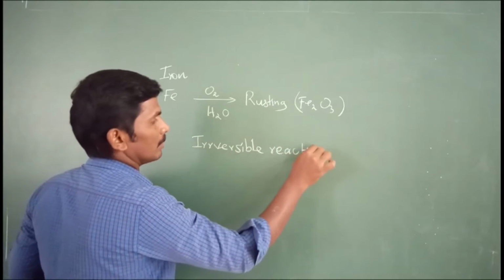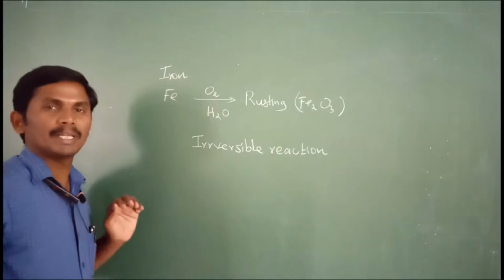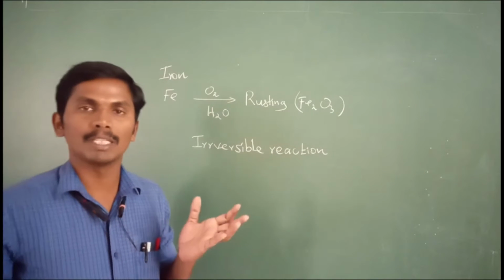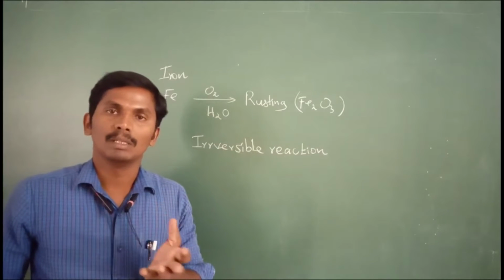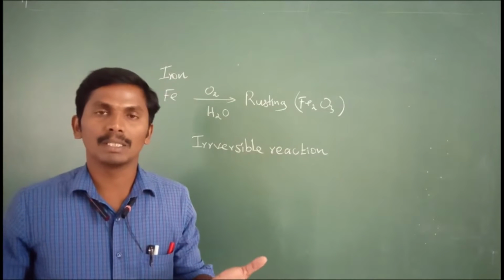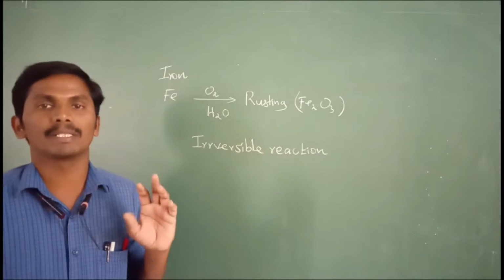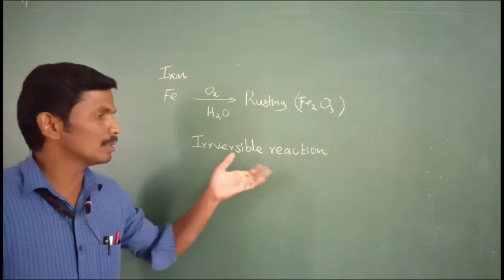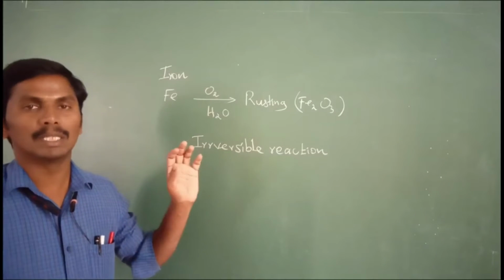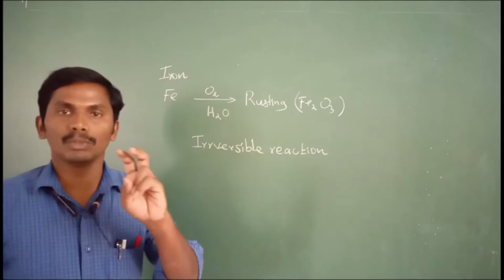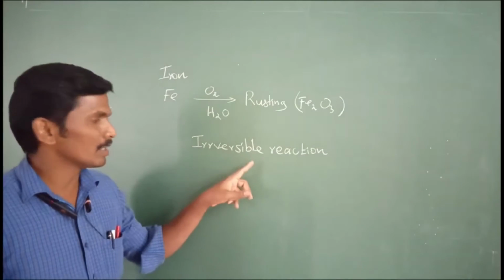We have already learned many kinds of reactions: combination, displacement, disproportionation, exothermic reaction, endothermic reaction. This is a simple category. Generally, chemical reactions are classified into two types. One is irreversible.